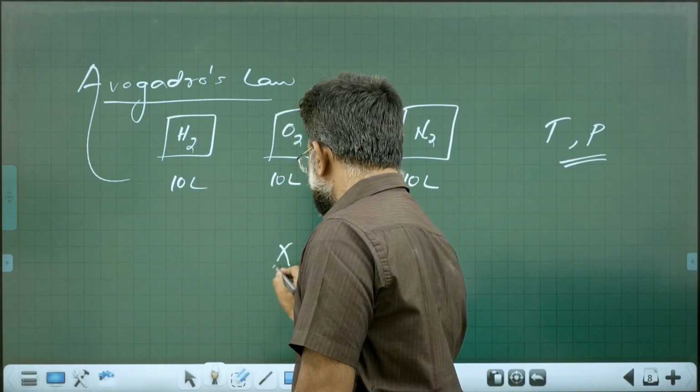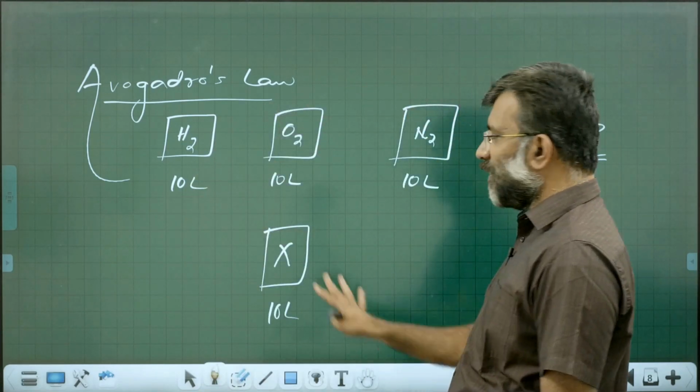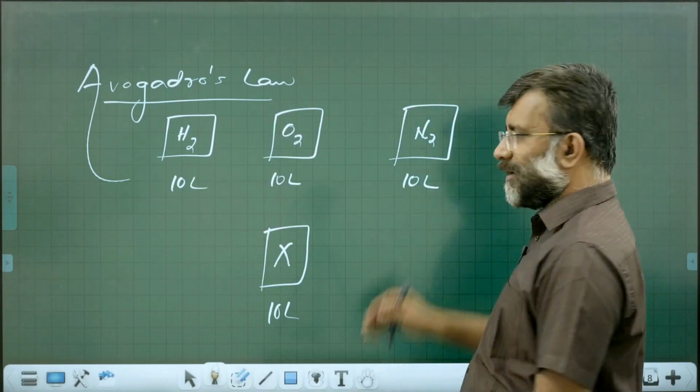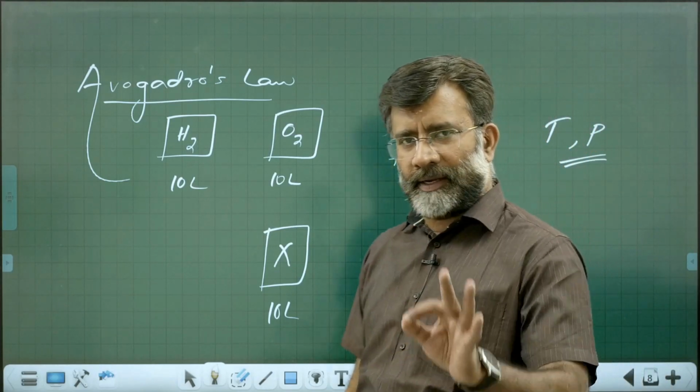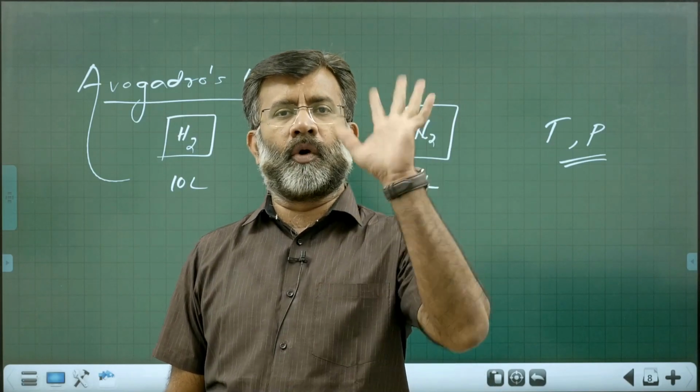I am taking another gas X. Equal volume of all gases under the same condition of temperature and pressure contains equal number of molecules, equal number of moles.